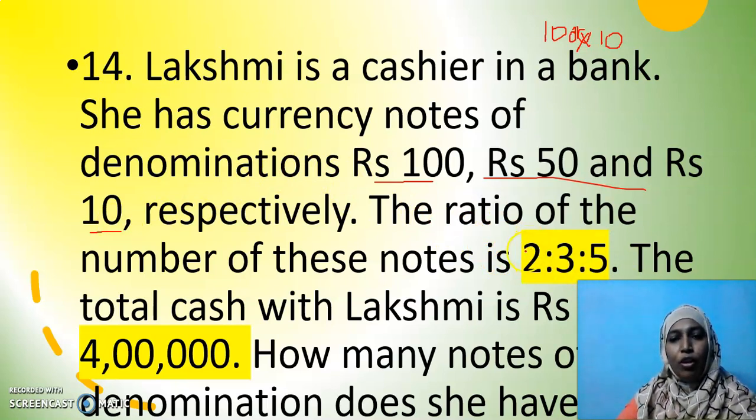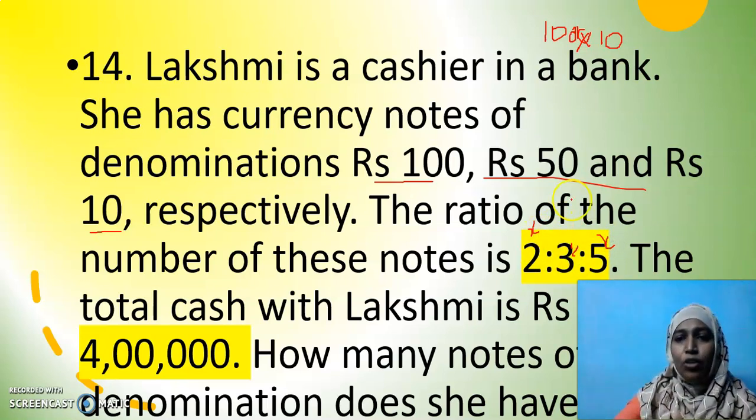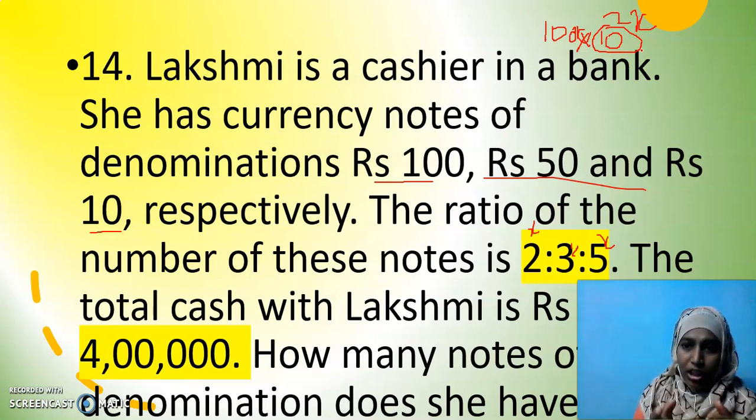You immediately know the number of 100 rupee notes is 2x, then 3x. Do you remember? We talked about ratio in previous classes. So the number of notes is 2x, 3x, 5x. So what is the value of the 100 rupee notes? She is having 2x notes, so you will multiply 2x into 100 to find the amount she has. This 2x represents the number of notes. If there are 30 100 rupee notes, we will have 3000 rupees.